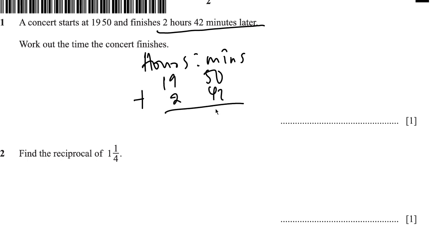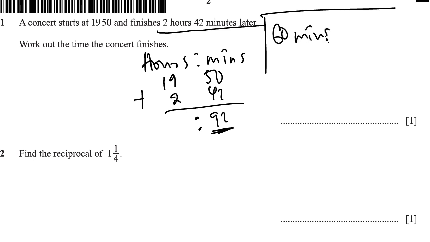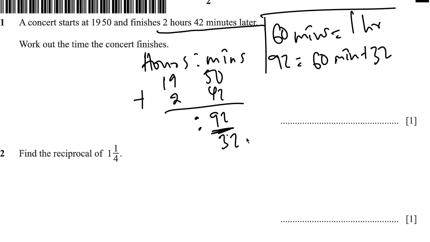So 50 plus 42 is 92, right? But you could see that we can get some hours from this, because you should remember that 60 minutes is equal to what? 1 hour. So 92 minutes can be written as 60 minutes plus 32 minutes. 60 plus 32 is 92. So we write down 32 in the minutes place, and then take over the 60 minutes, which is 1 hour. So move over 1 hour to this side.